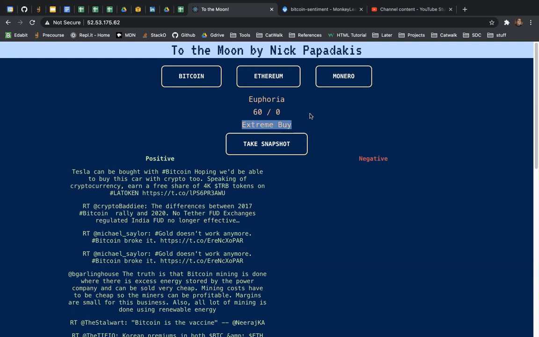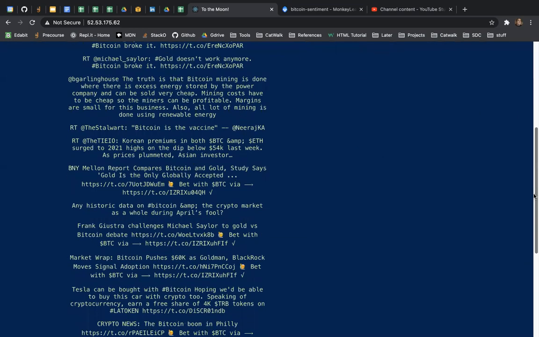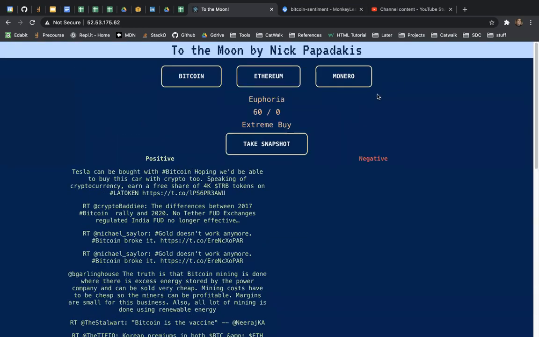Then we have a signal, a trading signal, buy or sell, and a degree as well. So that's the gist of the functionality for MVP purposes.